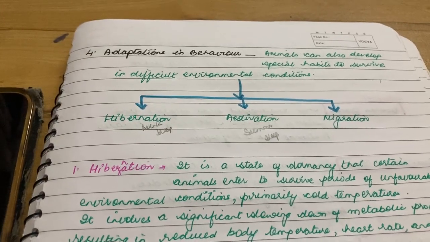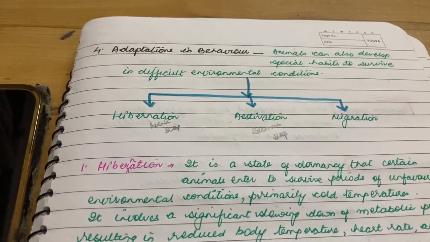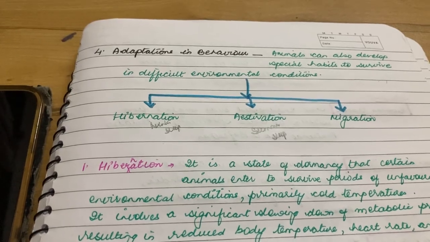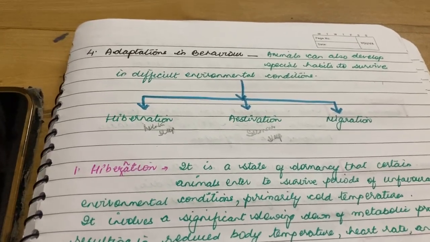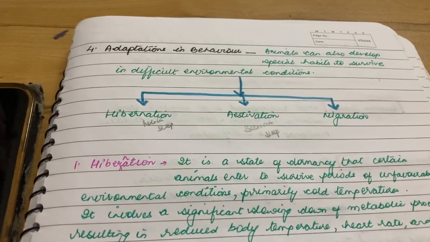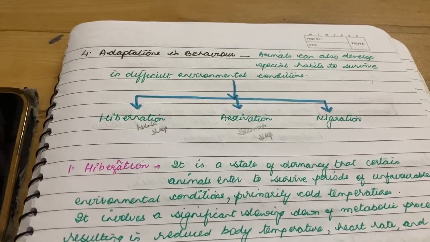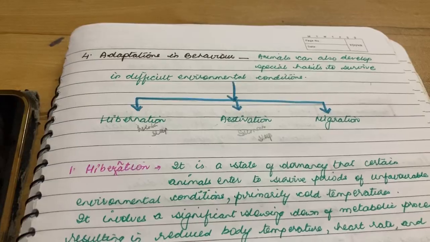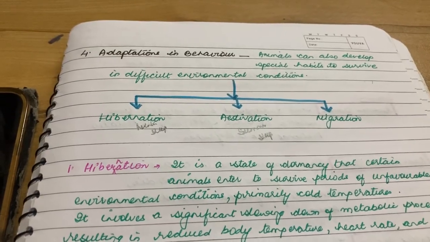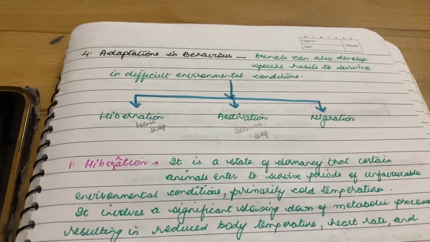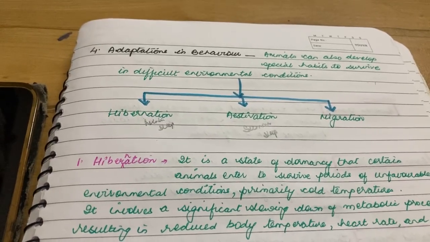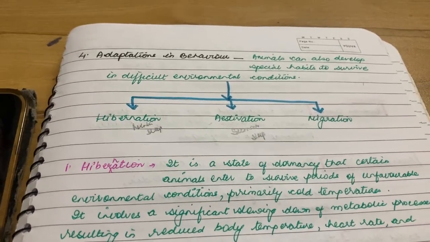There are three things that animals do, changing their behavior to survive in difficult environmental conditions. They are hibernation, which is also called winter sleep, estivation, which is also called summer sleep, and migration, which means moving from one particular region to another.